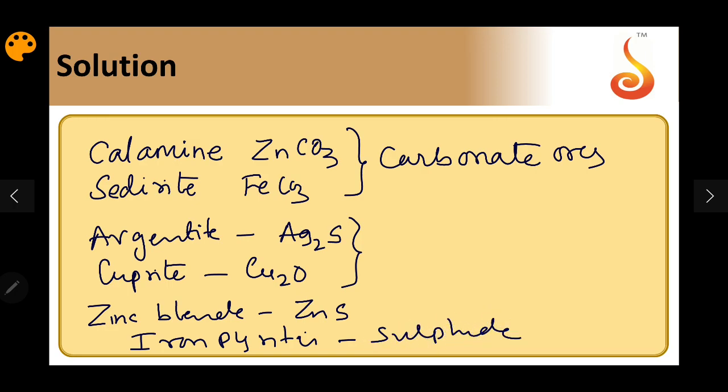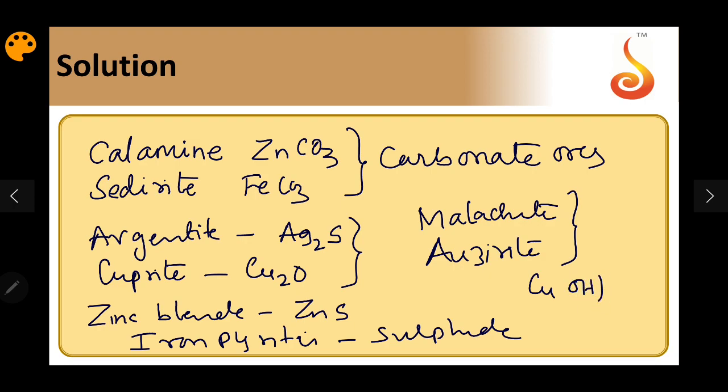Then finally malachite and azurite. So both basically contain basic copper carbonate. So it has Cu(OH)2 and CuCO3. So calamine and siderite are carbonate ores, argentite and cuprite are not the same type of ores, Ag2S and Cu2O. Zinc blende and iron pyrites are sulfides and malachite and azurite are copper ores.